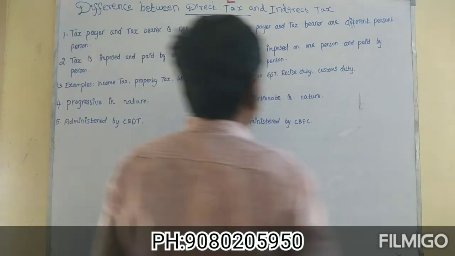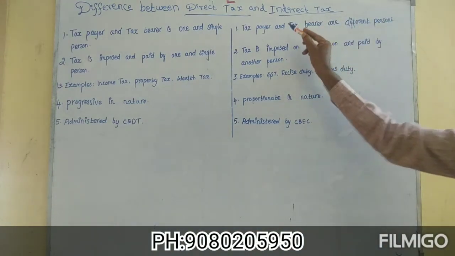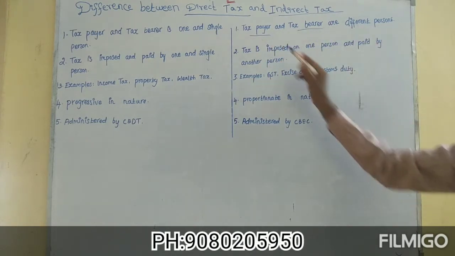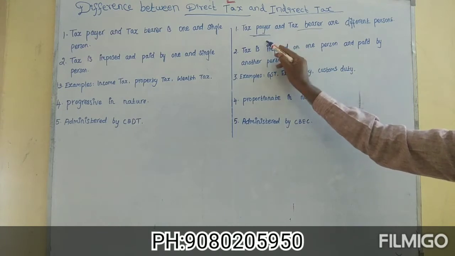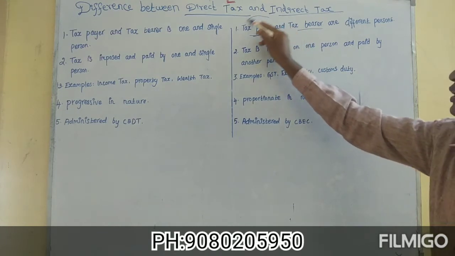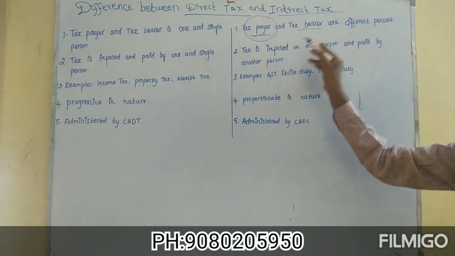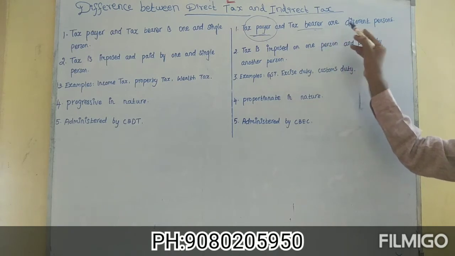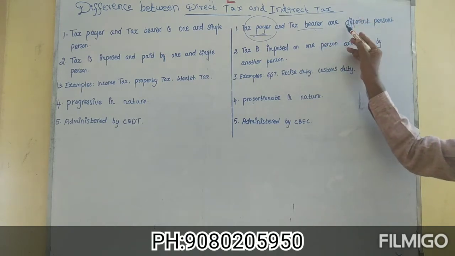But in the case of indirect tax, as explained earlier, taxpayer and tax bearer are different. In the case of GST, tax is paid by the seller, who is the taxpayer, but it is included in the selling price of the goods and shifted to the buyer, who ultimately bears the burden.